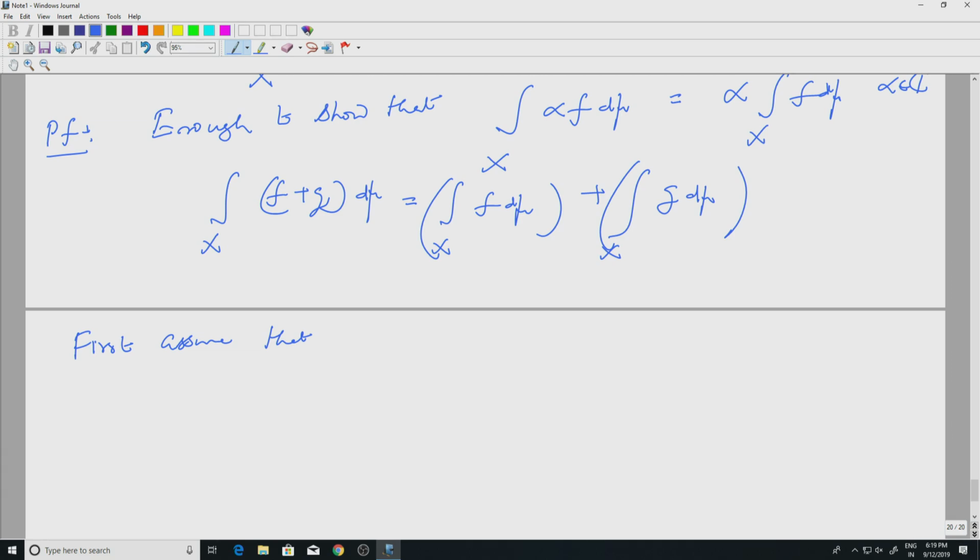So first assume that f and g are real valued. Then I know that f can be written as f plus minus f minus, g can be written as g plus minus g minus. Remember all these functions are in L1, so their integrals are all finite. So we don't need to worry about infinity minus infinity situations, it does not happen.